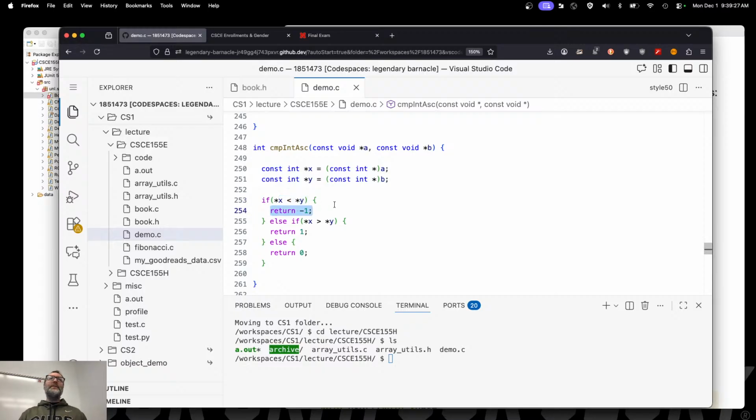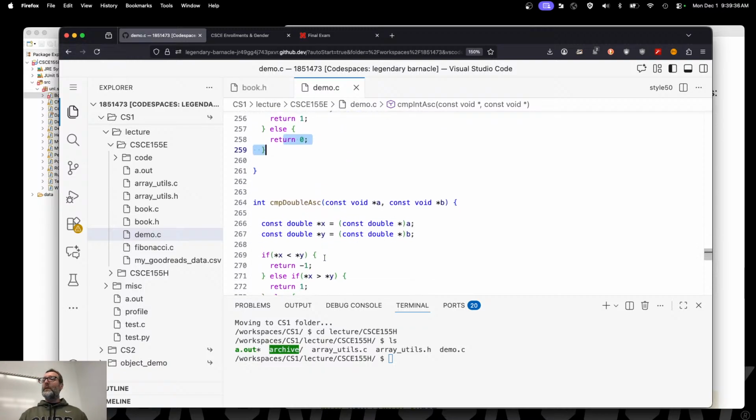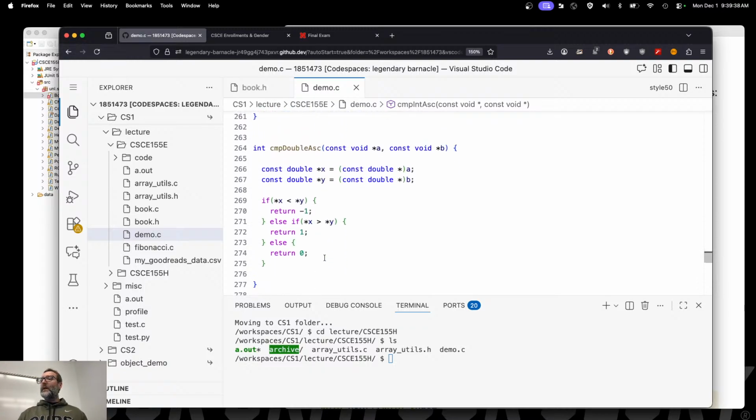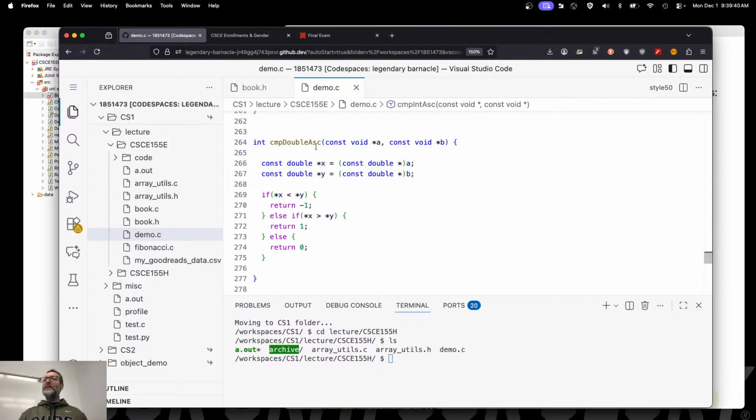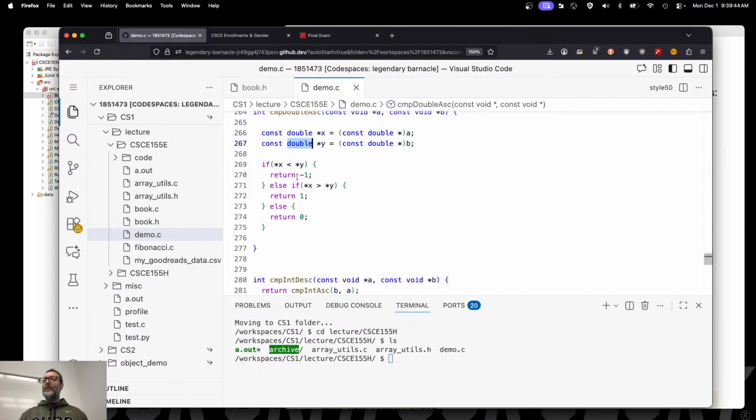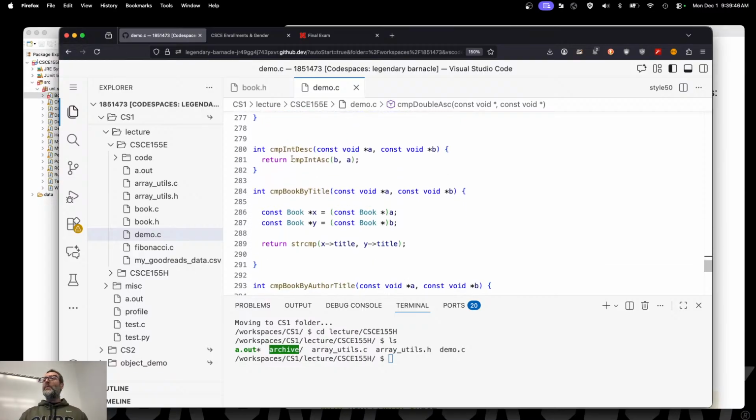And so if X comes first, then it returns something negative. If Y comes first, then we return something positive. Otherwise, we return 0 here. Okay. What about a double ascending? Well, we have to basically repeat the entire same code here, but instead we use double. Right? What about descending? Well, we play that game of code golf where we could say, all right, well, I